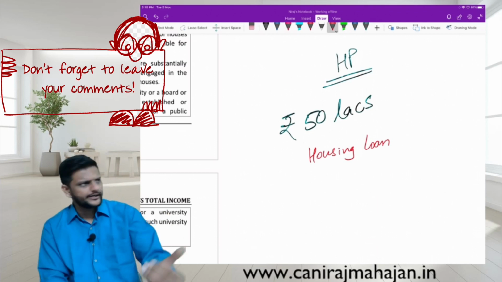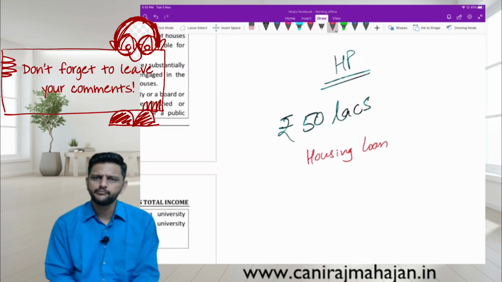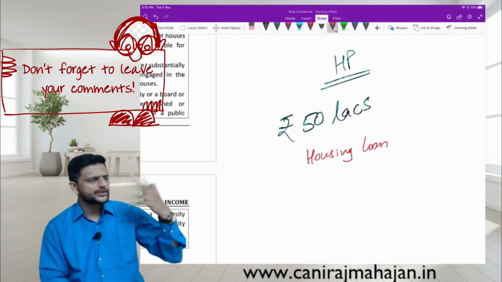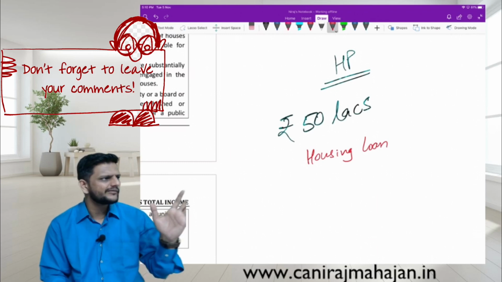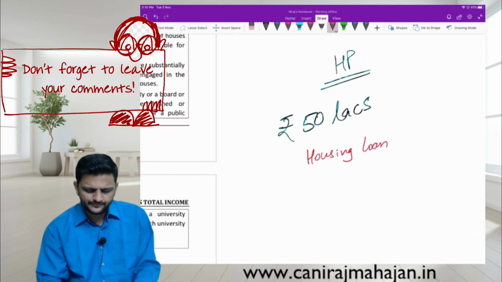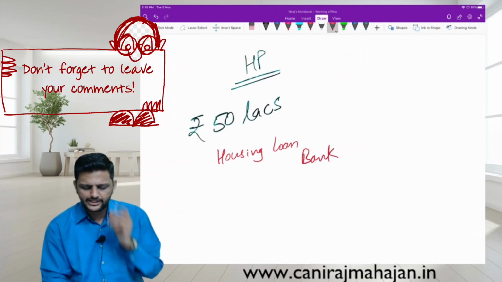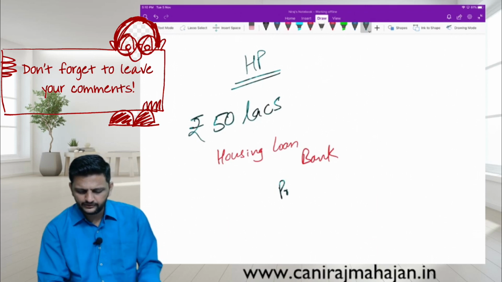The bank has paid 50 lakhs to the seller. And you will be repaying it to the bank over your life, 20 years, 30 years, whatever. You will be paying almost double, depending on your interest rate. So for the assessee, he is paying it to the bank. What is the expenditure? Principal and interest. Good.